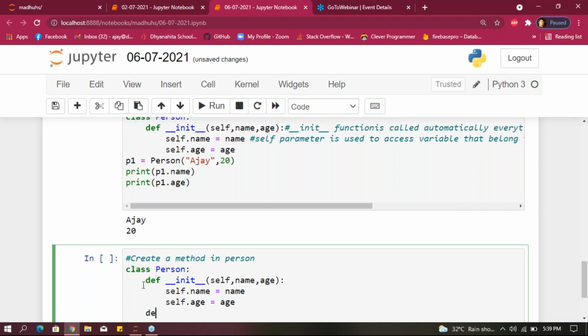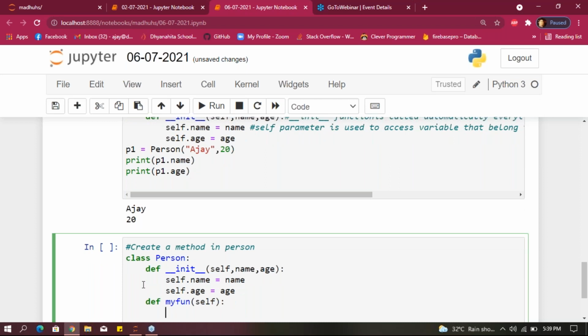After this, create a method called my function, and I'm giving self here. Give a statement: hello, my name is, plus self dot name.